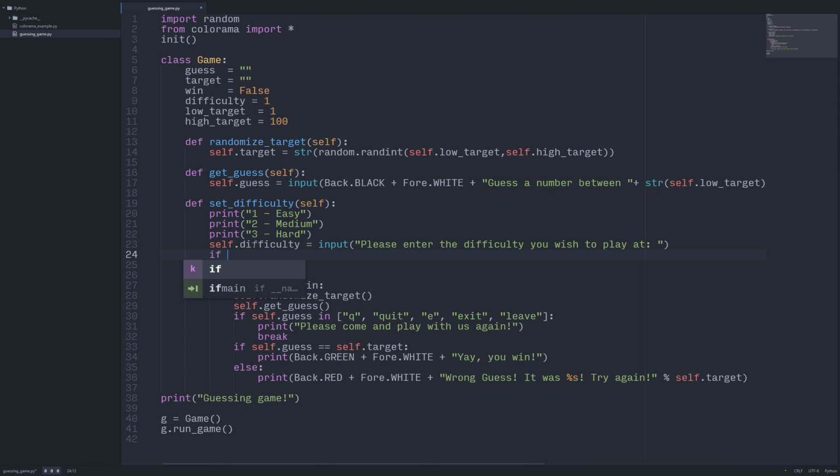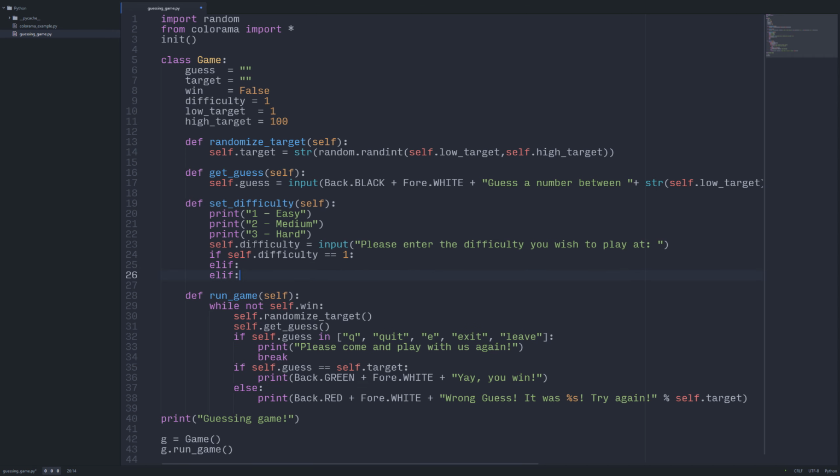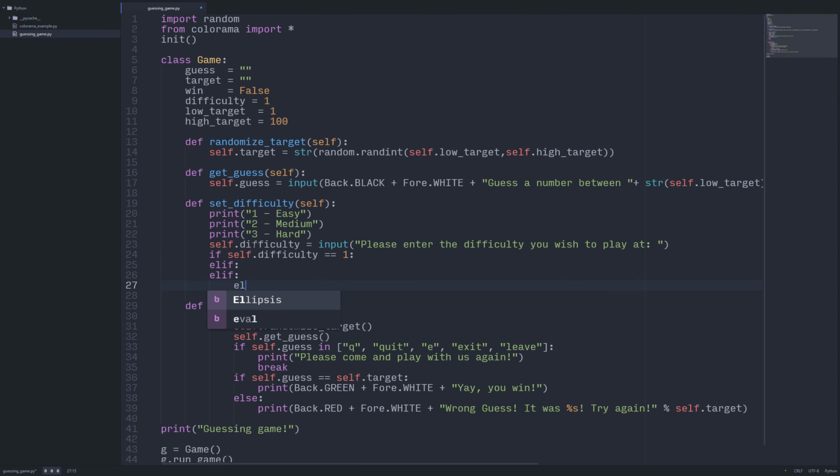We're going to say if self.difficulty equals 1, else if, and then we will do 2 elifs, and then else.